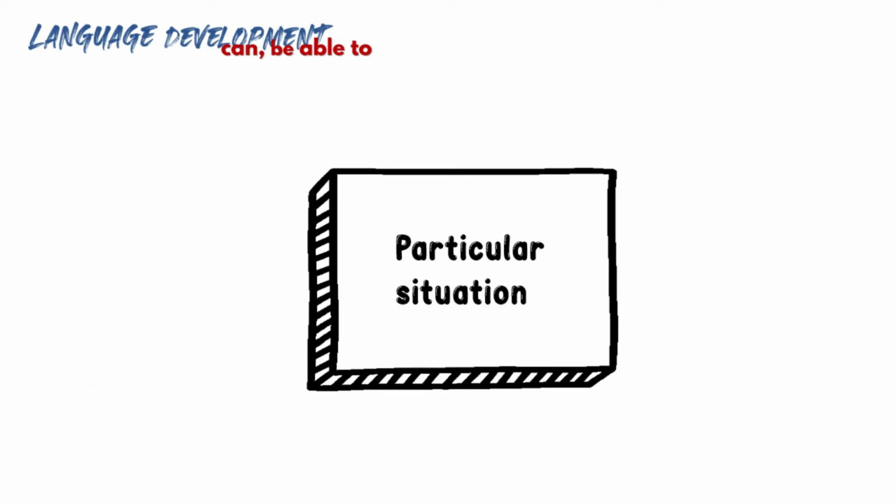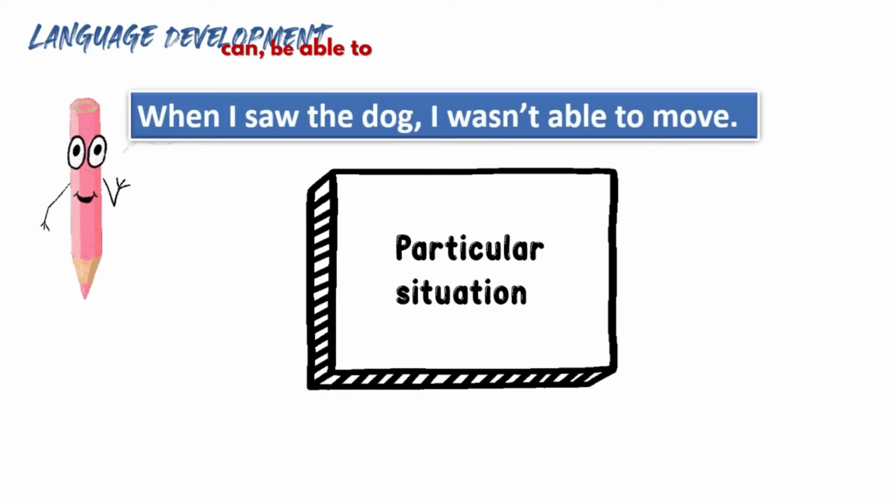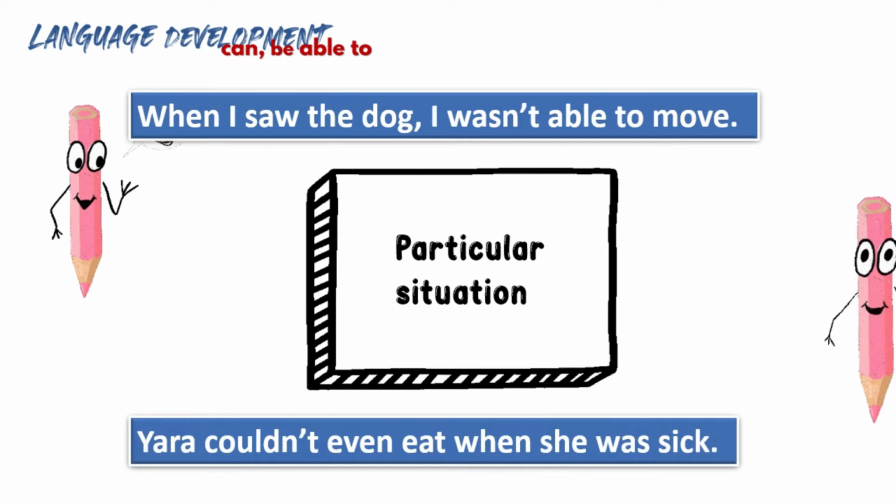We use can and be able to for a particular situation. For example, when I saw the dog, I wasn't able to move. And we can also say, Yara couldn't even eat when she was sick. These are particular situations.